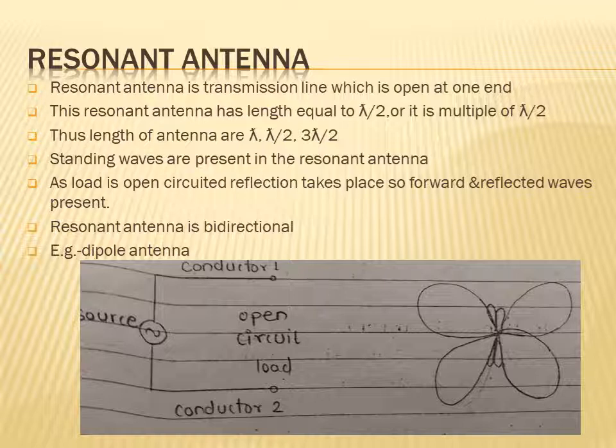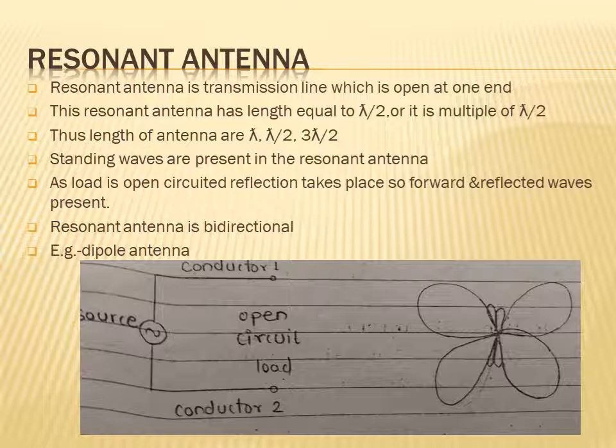A resonant antenna has a length exactly equal to lambda by 2, or a multiple of lambda by 2. Thus the lengths of antennas are lambda by 2, lambda, and 3 lambda by 2.